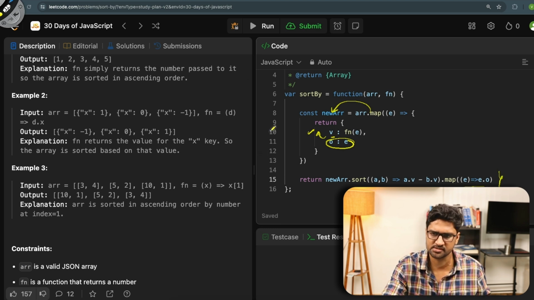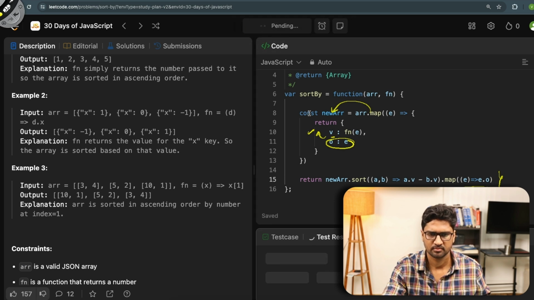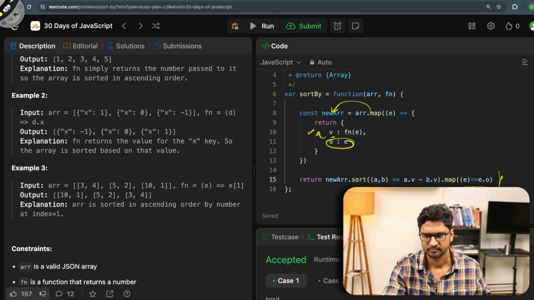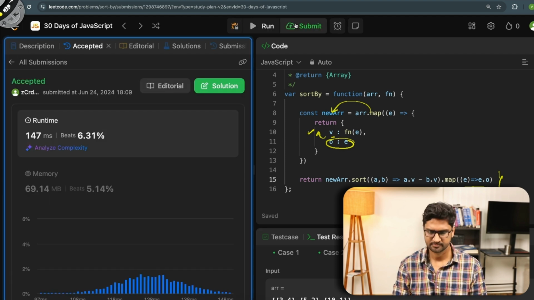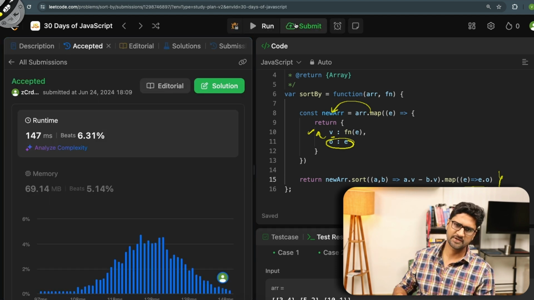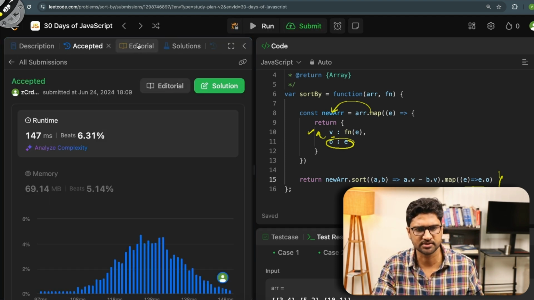So if I run this, all my test cases are passing. If I submit this, let's see if it passes the hidden test cases as well. So it passed the hidden test cases as well. So I have been able to solve this problem.